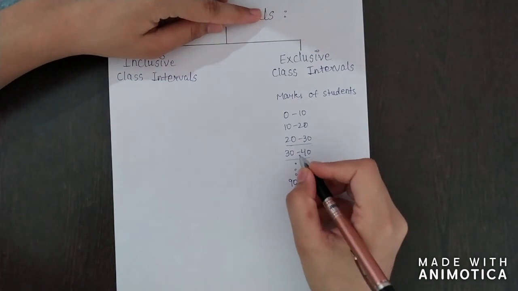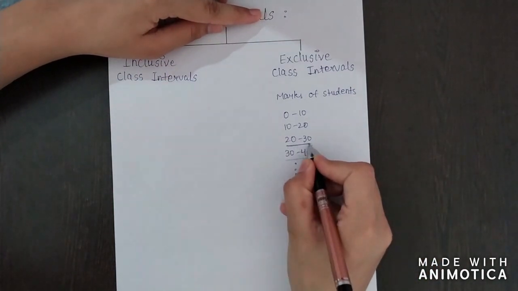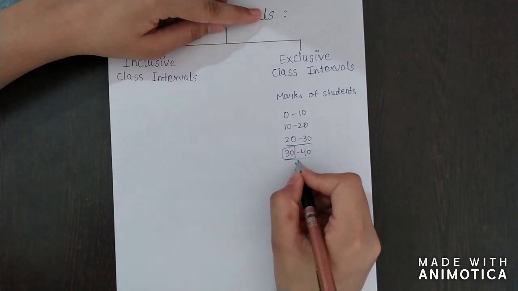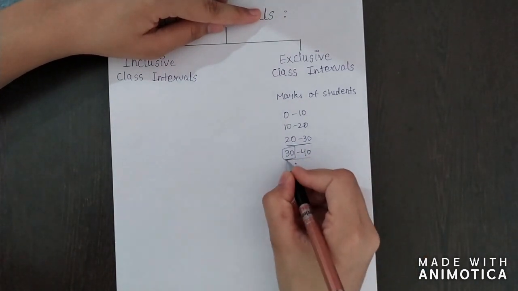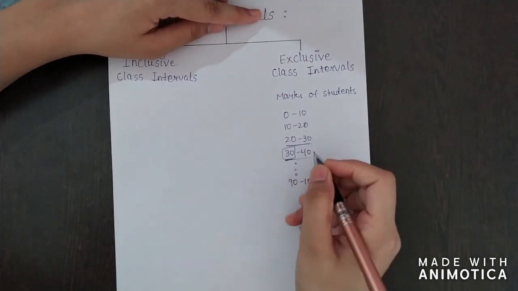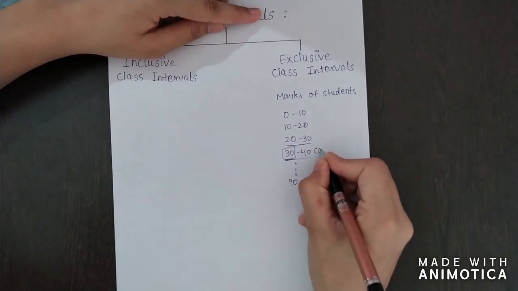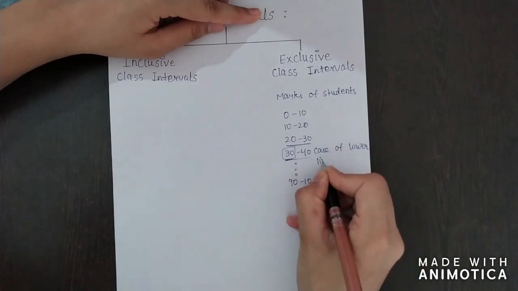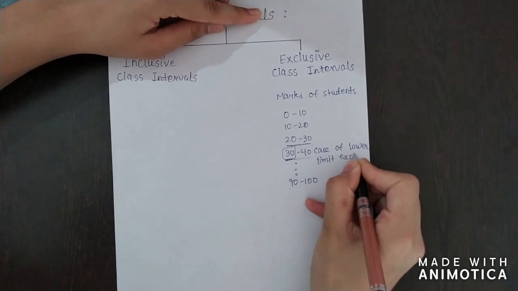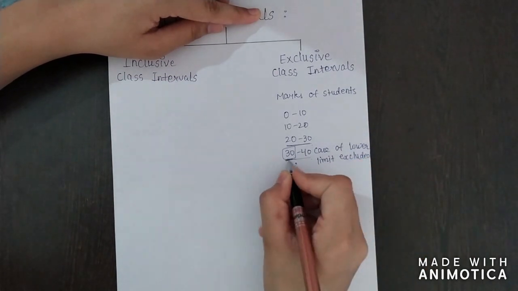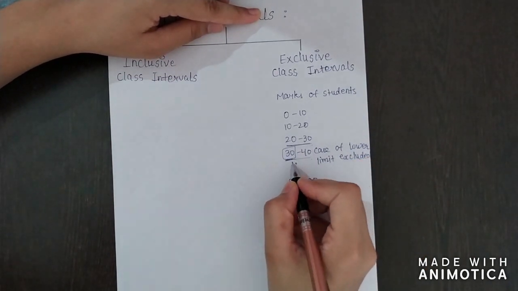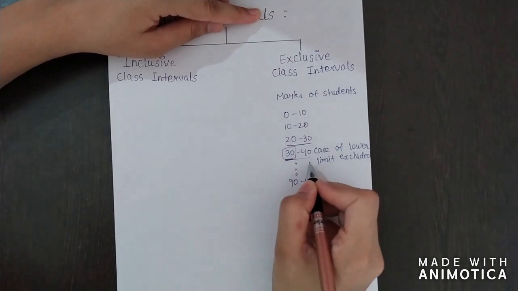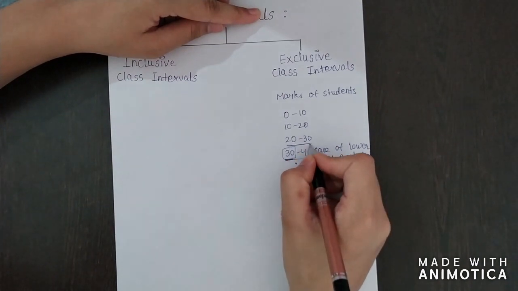Now if you include 30 in this class, that means you ignored the lower limit of this class. So this is called the case of lower limit excluded, because here you exclude this lower limit and you suppose that this class starts from 31 to 40, not 30 to 40, and you include 30 in the previous class.